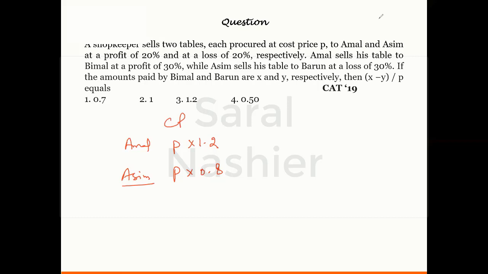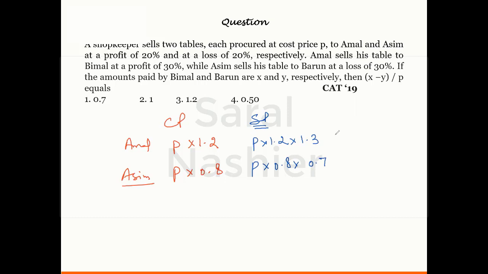Now Amal sells it to Bimal at a profit of 30%. So that means he sells him at P into 1.2 into 1.3, and Asim sells his table to Barun at a loss of 30%. So P into 0.8 into 0.7, because a loss of 30% is there.